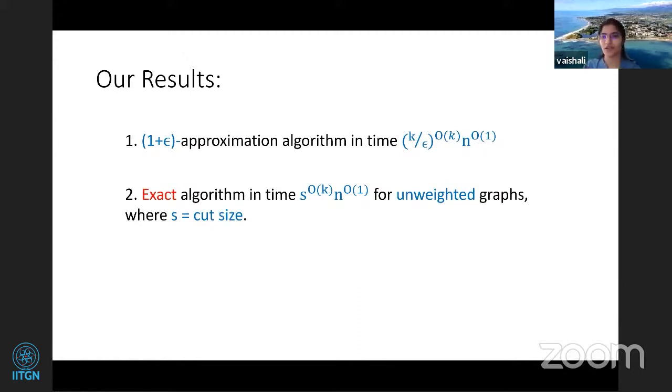So this is what we'll be focusing on today. We'll be looking at an S to the K algorithm on unbreakable graphs, which Saket has also talked about before. I think that was his first lecture. He gave you an S to the S algorithm. We'll be looking at the S to the S algorithm and observing how to actually modify it to get an S to the K algorithm.